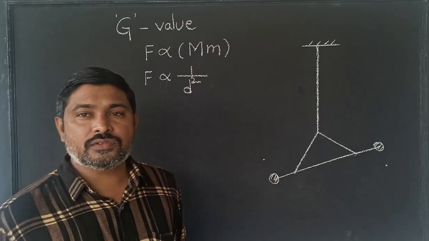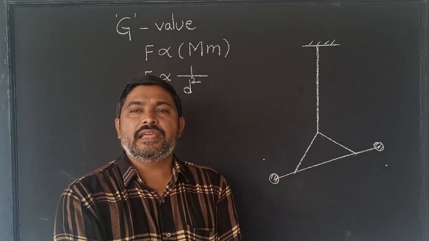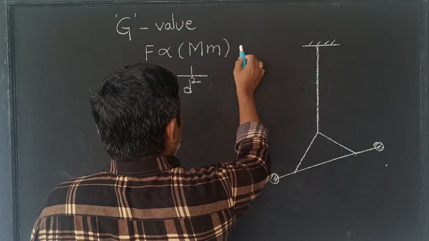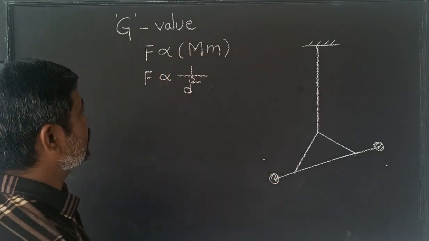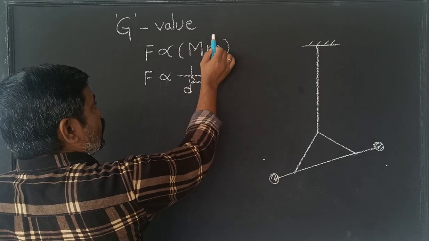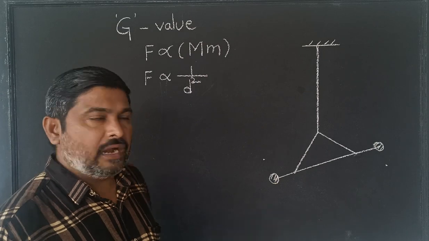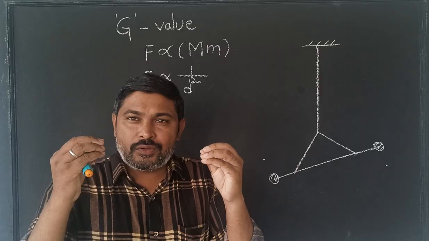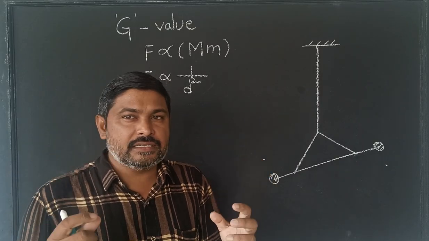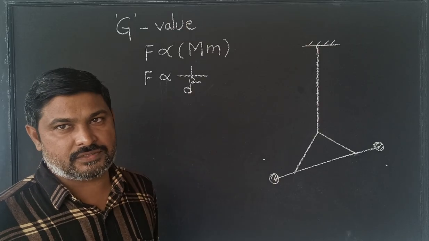So what is that force? He did not give the numerical value, but he gave the relation. That's it. This is the proportional relation. How will the force of that attraction be? It is proportional to the product of those two masses. And he said that for the distance between the two masses, the force will be inversely proportional to the square of that distance.